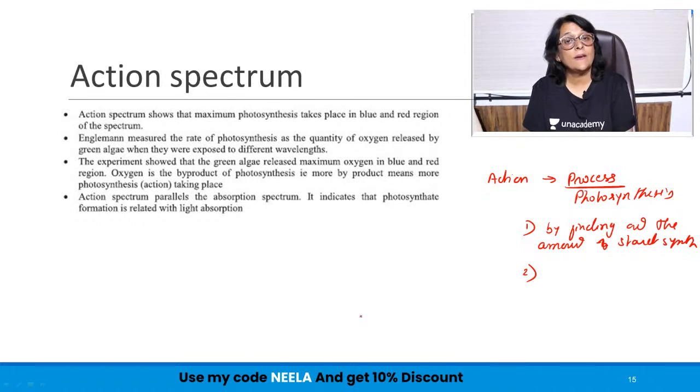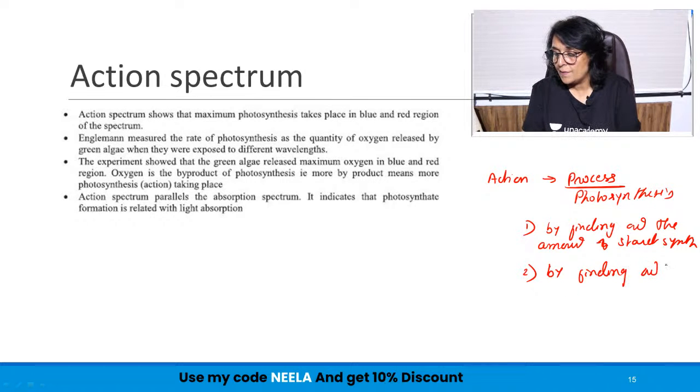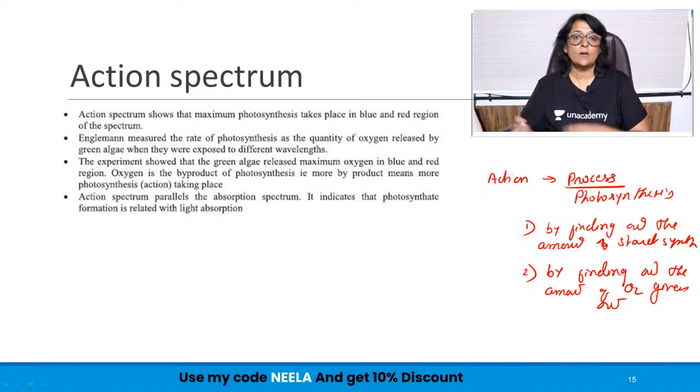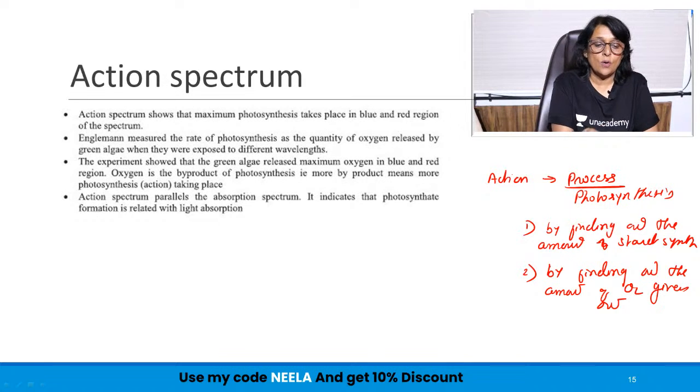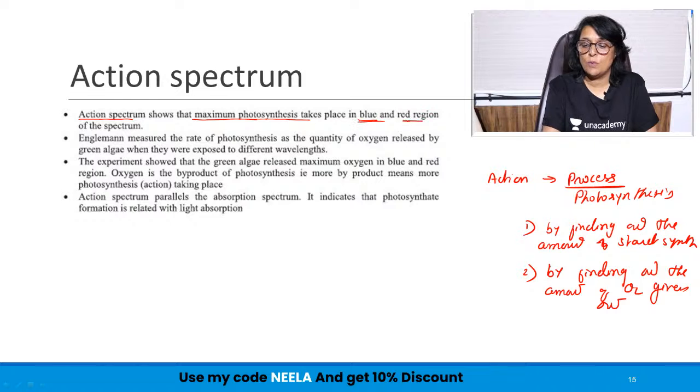Or the second method is by finding out the amount of oxygen given out. So there are two possibilities or two different options that we have to find out how much action has actually taken place. Either you find out the amount of starch or you find out how much oxygen has been produced. So what is shown here in action spectrum? It shows maximum photosynthesis takes place in blue and red region.